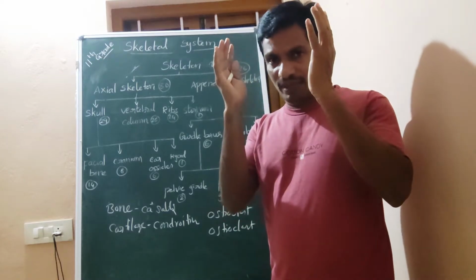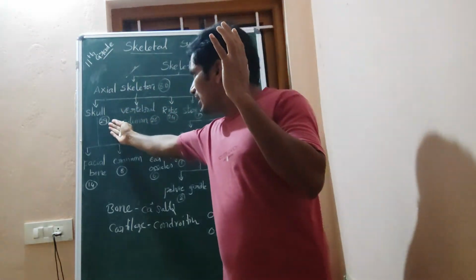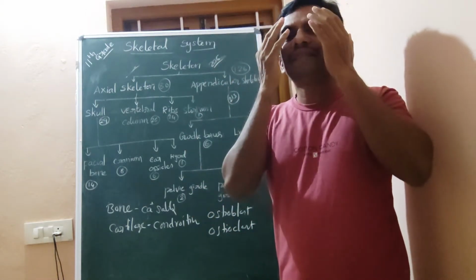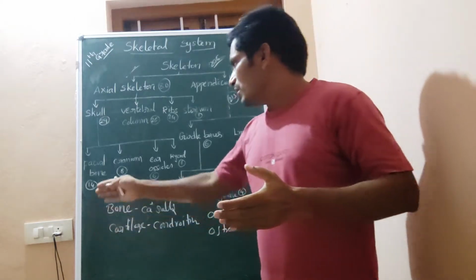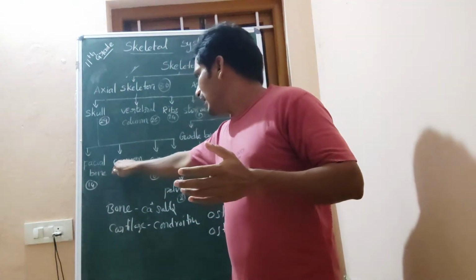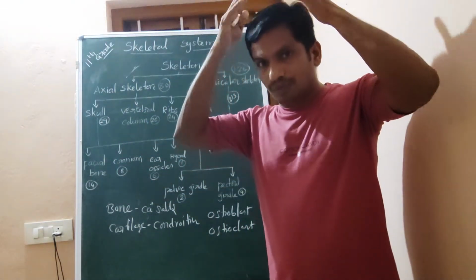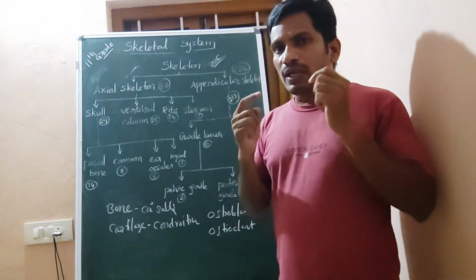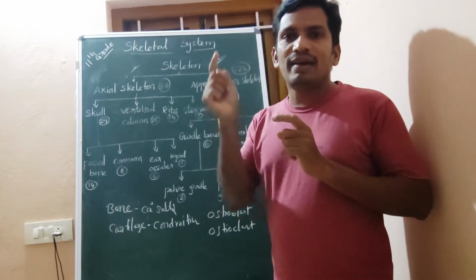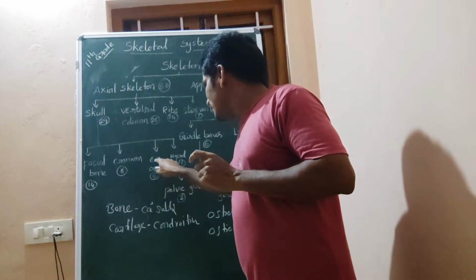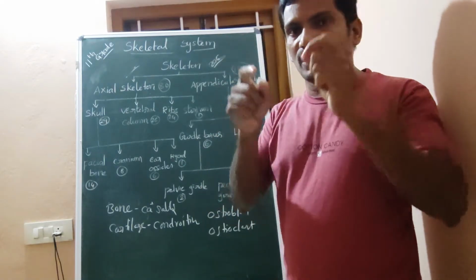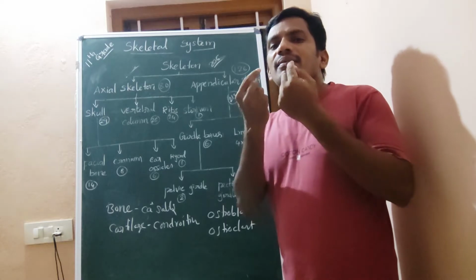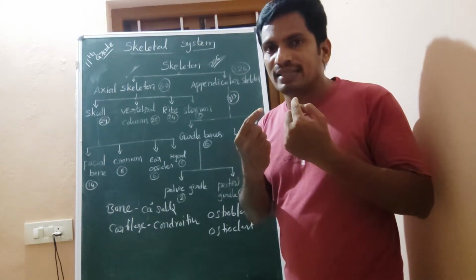Now the skull has 29 bones, which means the face and cranium. The facial bones are 14, and the cranial bones, where the head is, are 8 bones. We have 2 ears, each ear has 3 bones, so 3 plus 3, 6 bones are the ear ossicles. And the hyoid bone is present below the pharynx, above the larynx, right?